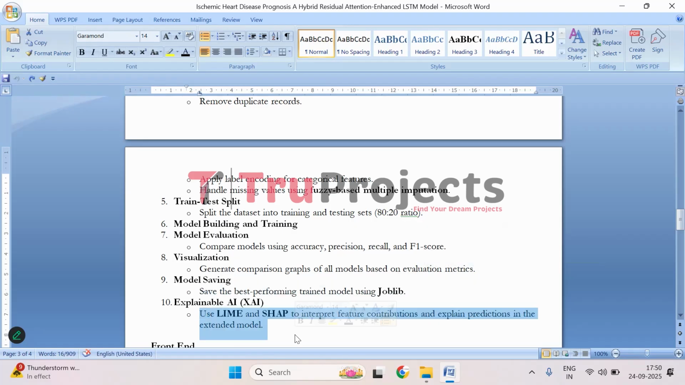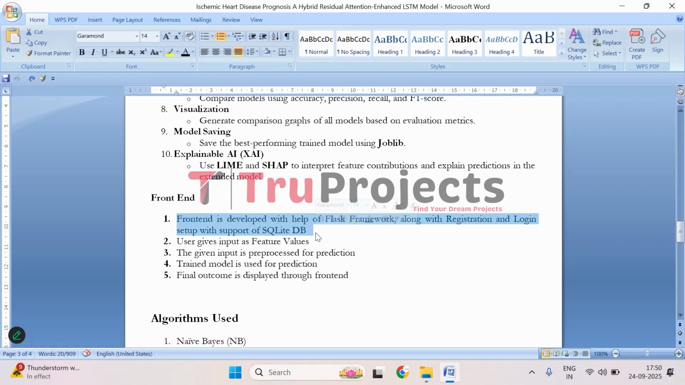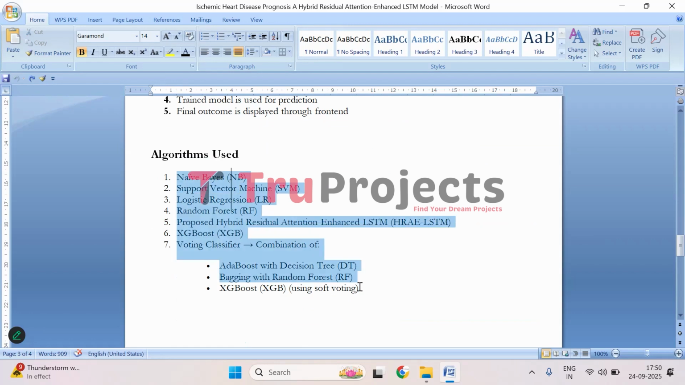Then comes interpretability. As the extension, we are using LIME and SHAP to explain the features that influence the predictions most. This makes the system more transparent and trustworthy for the doctors. Moving on to the front end part, here the user interface is developed using the Flask framework, which includes user registration and login features with an SQLite database that supports storing user information securely. In the next step, users give feature values in the front end, which will be pre-processed at the back end. It will be fed to the trained model, and the trained model will predict whether the person has heart disease risk or not. And these are the algorithms used in this project.